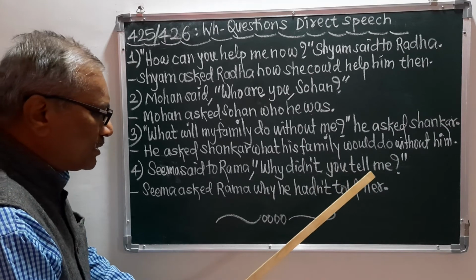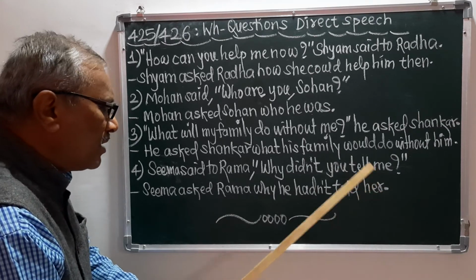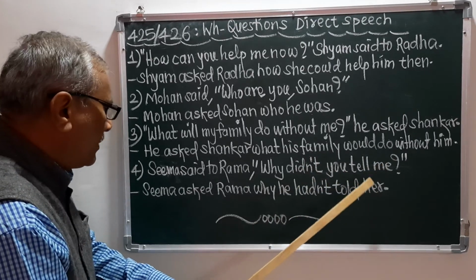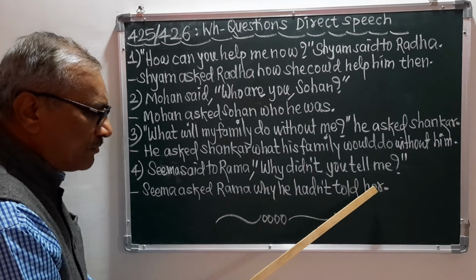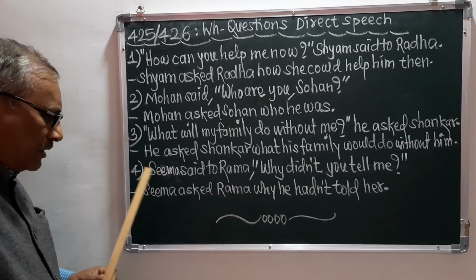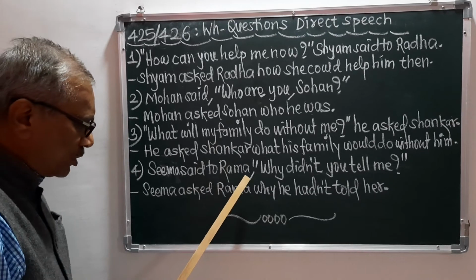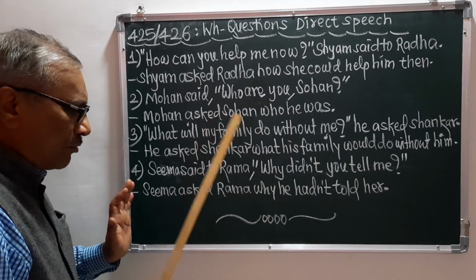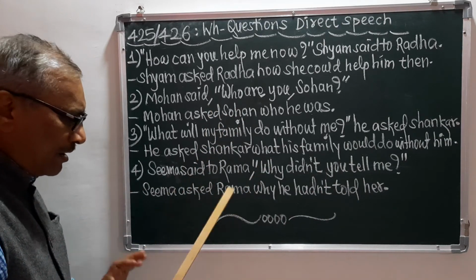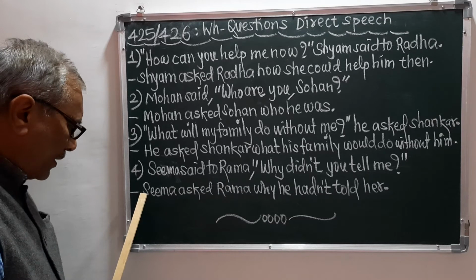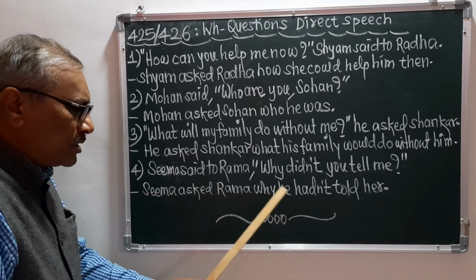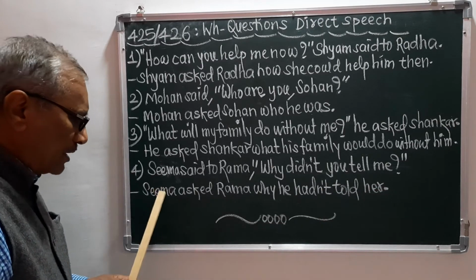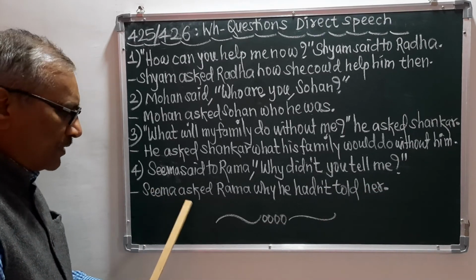Then this me has become her, because definitely this me is female. So here I have not put the comma, inverted commas, or question mark, and I have clearly made the indirect speech. So remember, when we are making the indirect speech, we should put only the full stop at the end of the sentence, making some changes in the sentence.